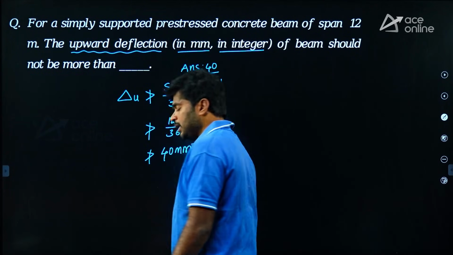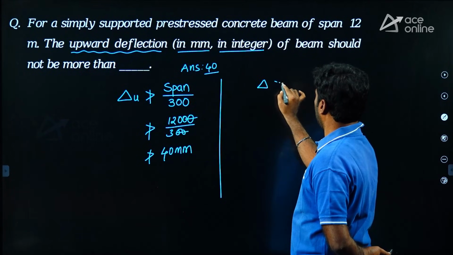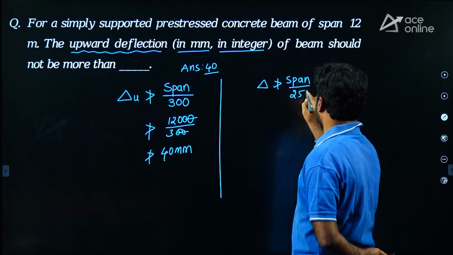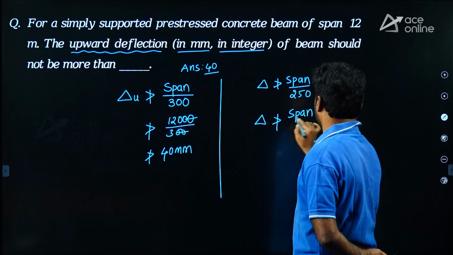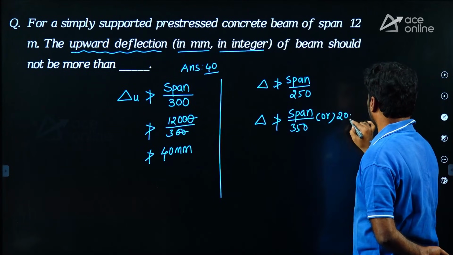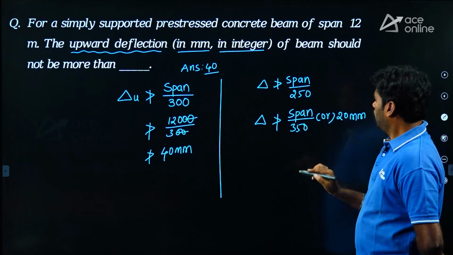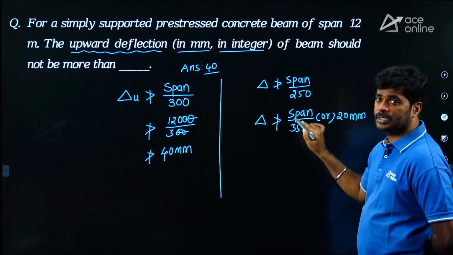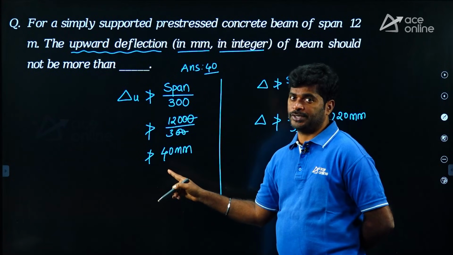Maybe you can expect downward deflection. The downward deflection is not more than span upon 250. One condition is this. The other condition is that deflection should not be more than span upon 350 or 20 mm, whichever is smaller. My dear, these two conditions are valid in RCC as well as in PSC, but this condition is valid only in prestressed concrete.